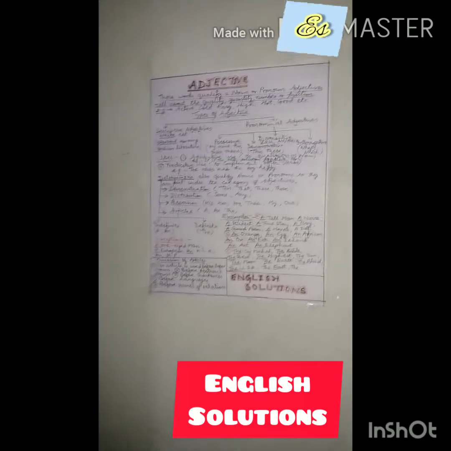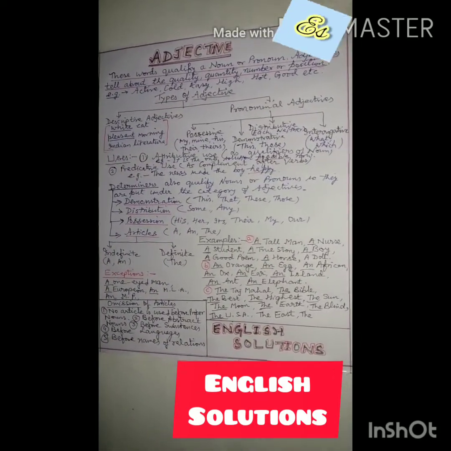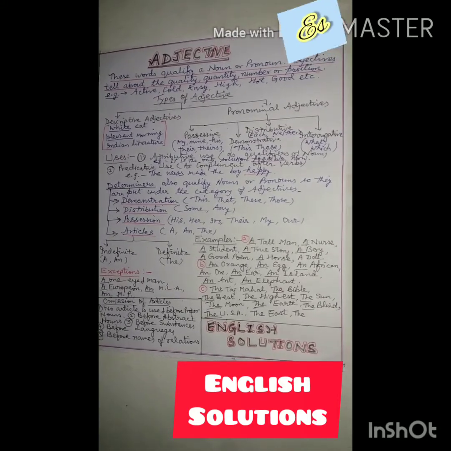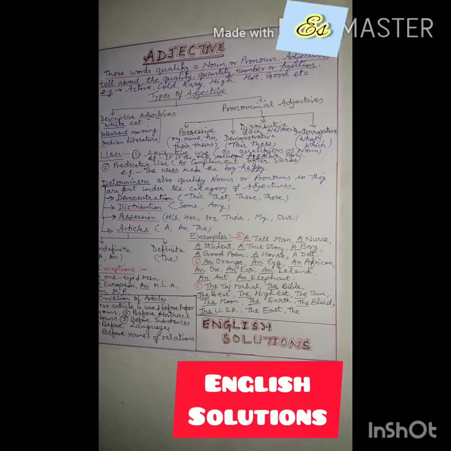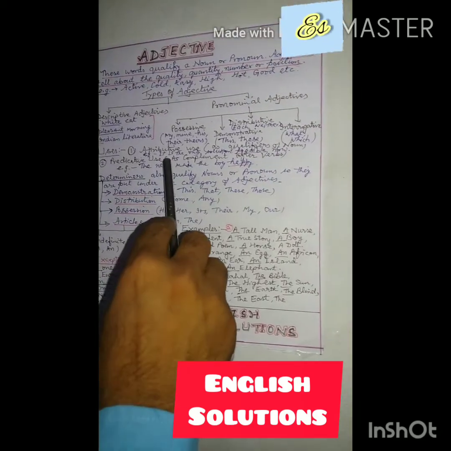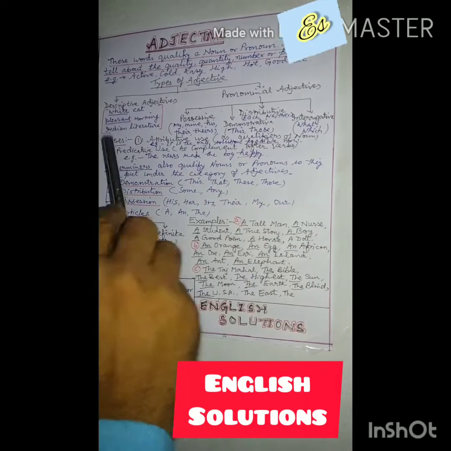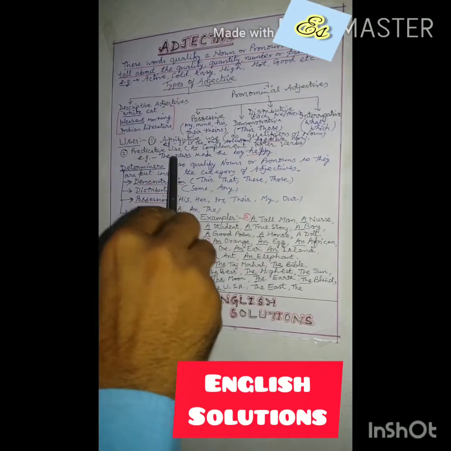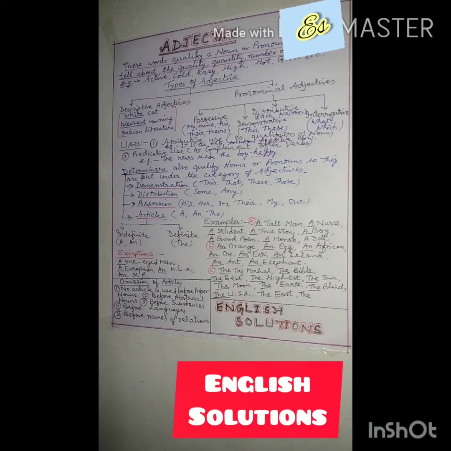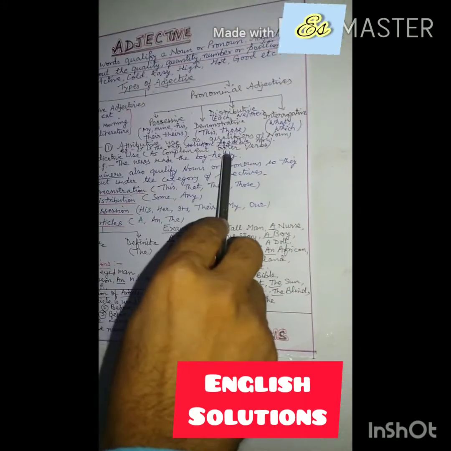Next point of discussion is uses of the adjectives. First use is the attributive use. It means it qualifies a noun. It tells about the noun. Example is one sentence: it is the only solution possible now. Second is predicative use. It is working as a complement after verbs. Example is: the news made the boy happy.